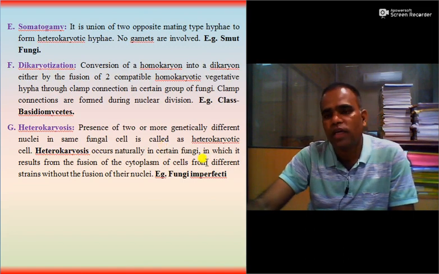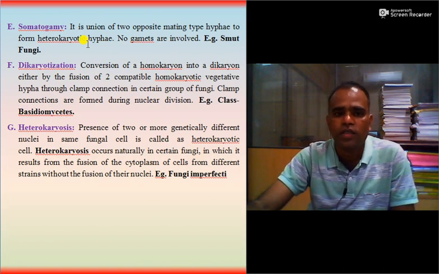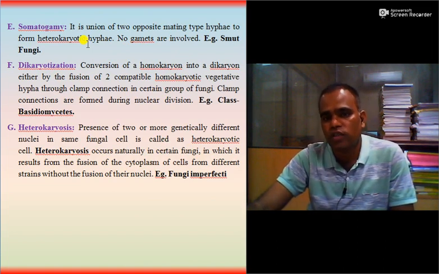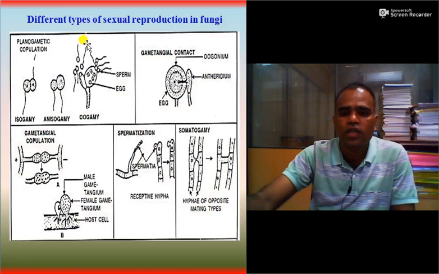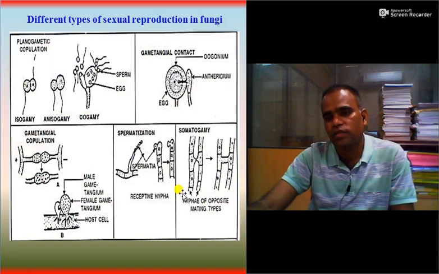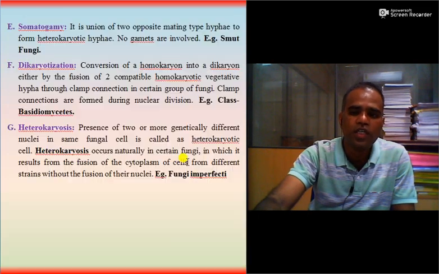Then somatogamy. It is the union of two opposite mating type hyphae to form heterokaryotic hyphae. No gametes are involved. Example smut fungi. So here you can see somatogamy, where two types of hypha are present. One is the receptive hypha and the second one is the donor hypha, which gives rise to sexual reproduction.